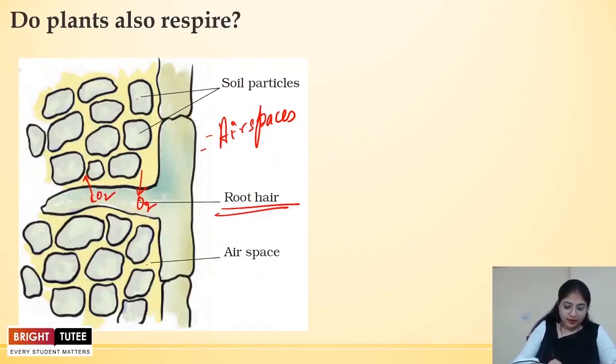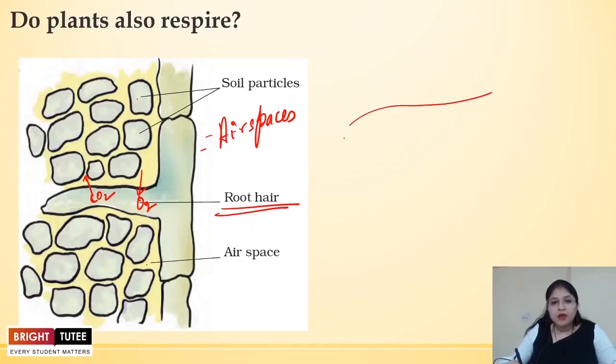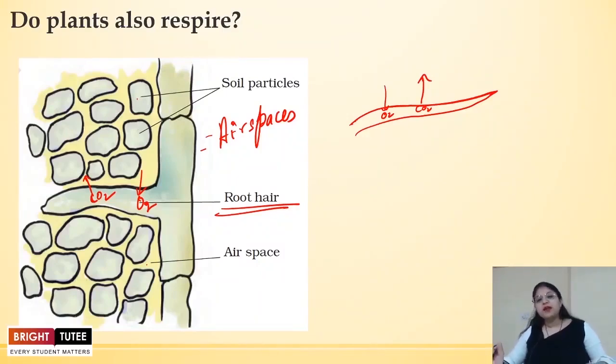Because the root hair is a very thin layer, you can understand that its boundary is just one cell thick. So these are really thin, and diffusion of gases takes place easily. The air spaces that are there help in taking in oxygen and removal of carbon dioxide. So in this way we see how the root hair or root respires inside the ground.